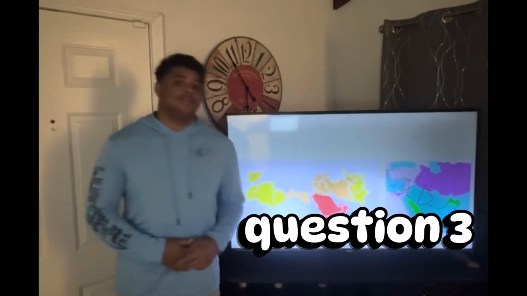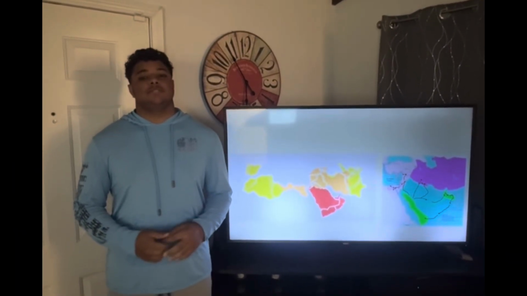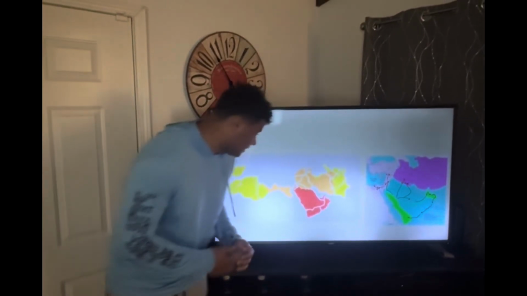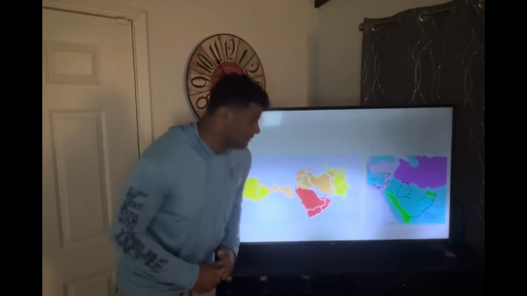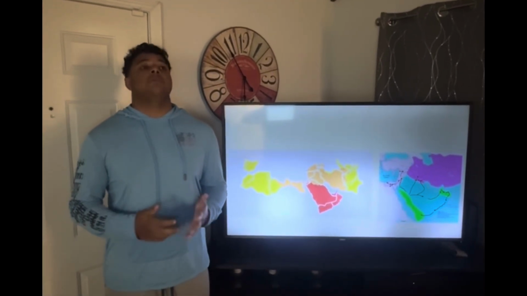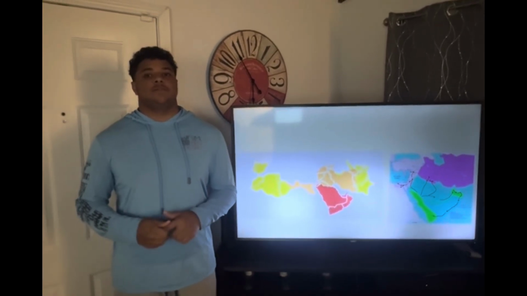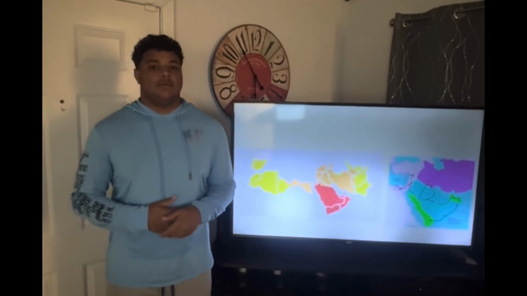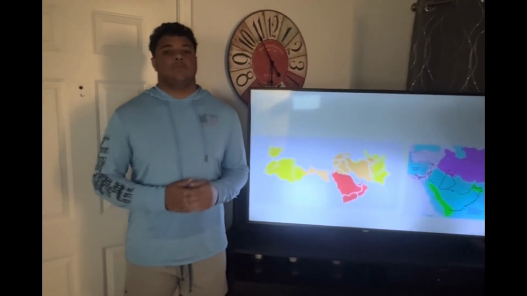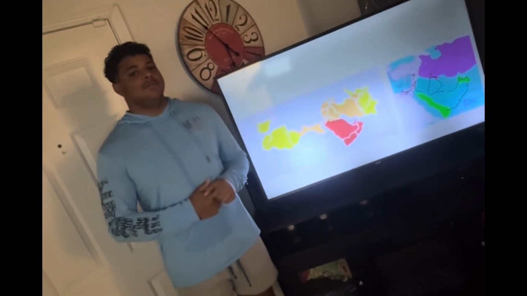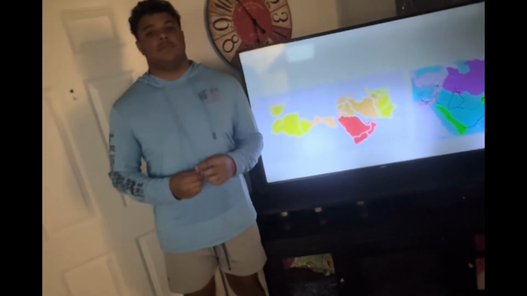Question 3. Describe how Islam was able to spread so easily and conquer territories. These are pictures of the territories and the paths they took. Islam was able to spread easily and conquer territories by military expansion. This allowed Muslim rulers to bring land under Islamic control, forming the foundation of Islam and reaching new regions. Another way Islam spread easily is through merchant activity.